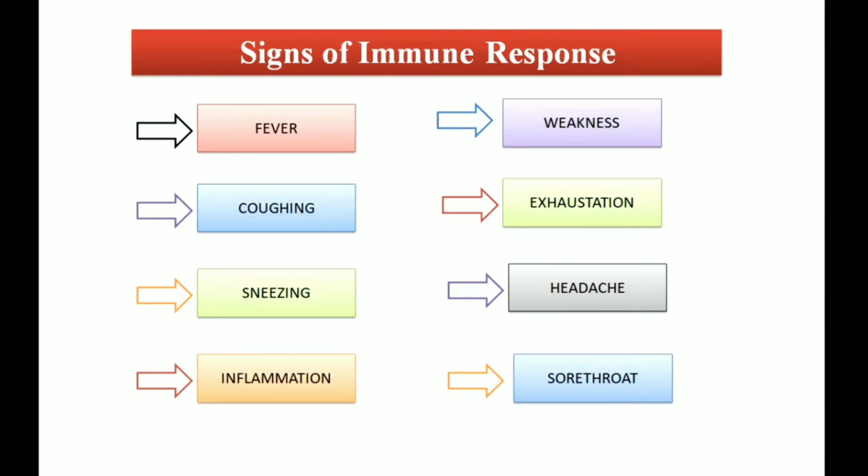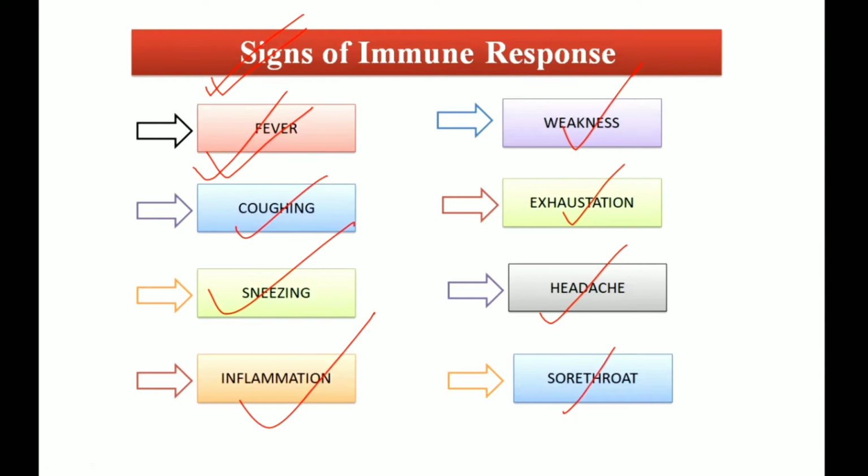There are different signs of immune response: fever, coughing, headache, exhaustion, weakness, sneezing, inflammation, sore throat. These are all experiences of the immune response, which helps the body trap and get rid of these microbes.